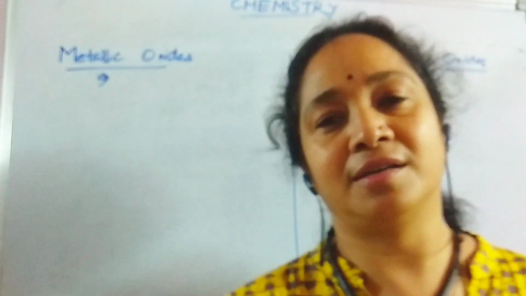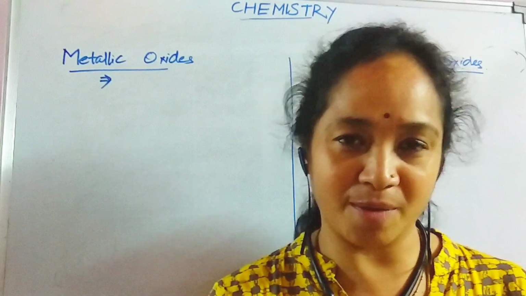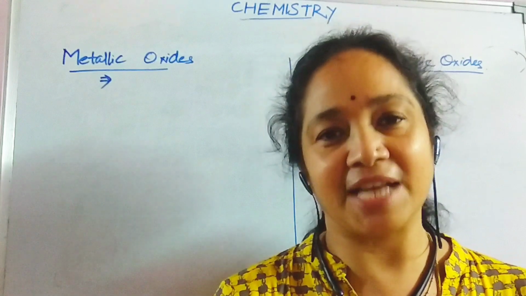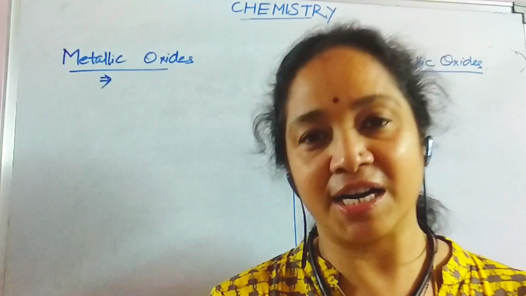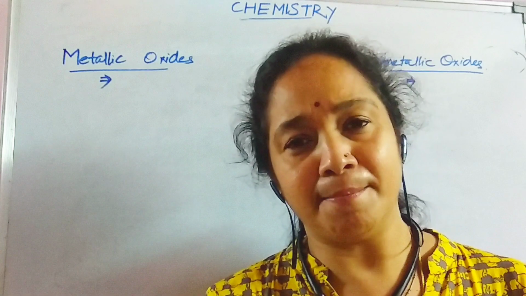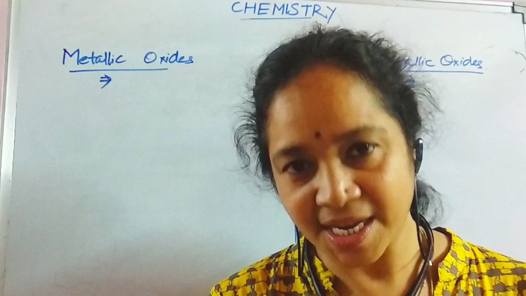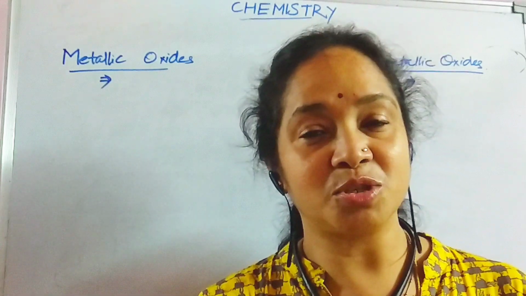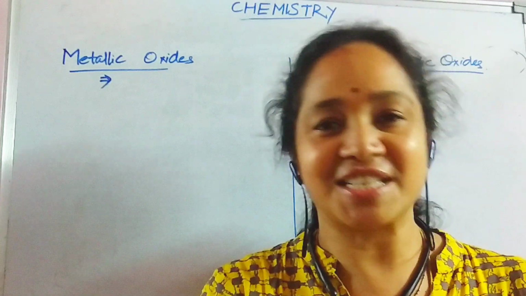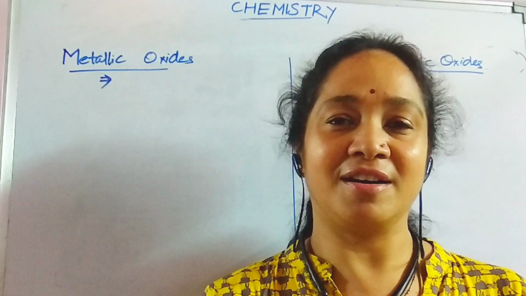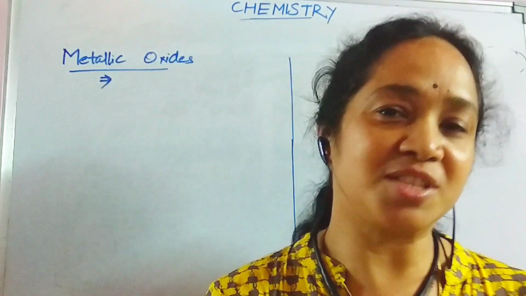Okay, after all the physical properties, let us move on to the chemical properties of metals and non-metals. You know metals like sodium, potassium, or you can take magnesium, calcium, iron, any. So usually metals are completely different from non-metals in their chemical properties. And in the previous lessons you have learned about acids and bases. Here I'm connecting the metals, or the substances which give rise to bases, and non-metals give rise to acids.